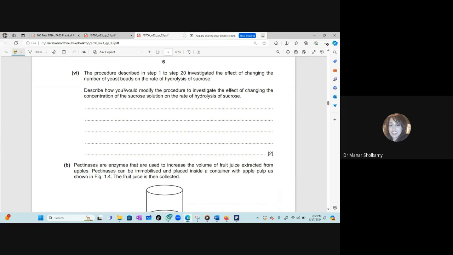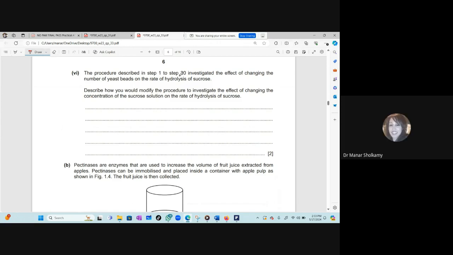Now, this is a very important question. You will make another investigation, but you will change the independent variable. How will you modify this procedure to investigate the effect of changing the concentration of the sucrose solution on the rate of hydrolysis? Farouk, give me an answer. Instead of changing the number of the beads, we change the concentration. Okay, this is 2 marks. How will you change the concentration? And how many concentrations will you have? 5 concentrations. Yes, and how will you get different concentrations of the sucrose? By adding the sucrose. Not the, sorry, by adding the enzyme into the.